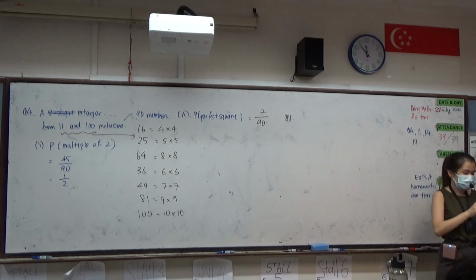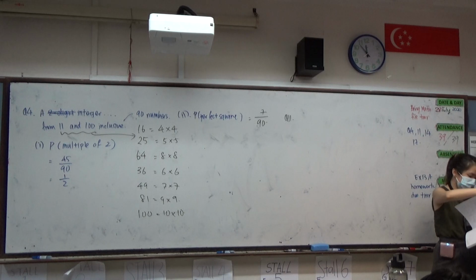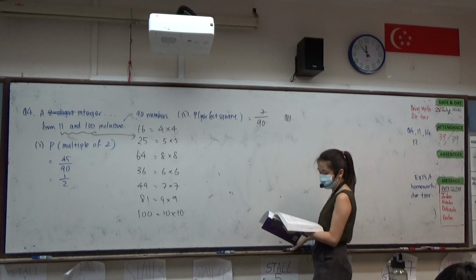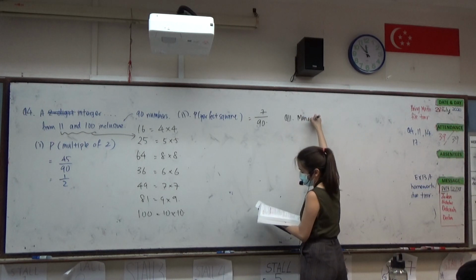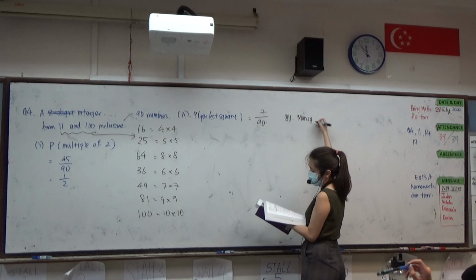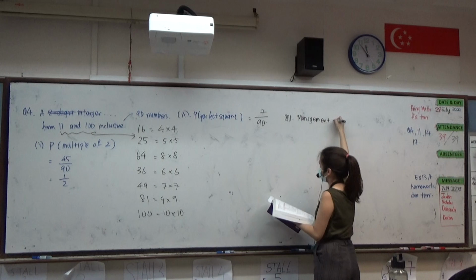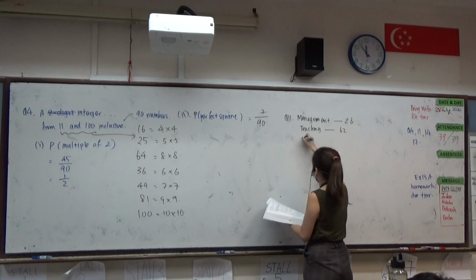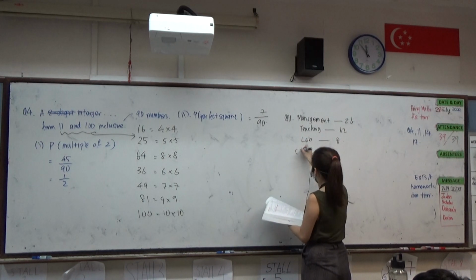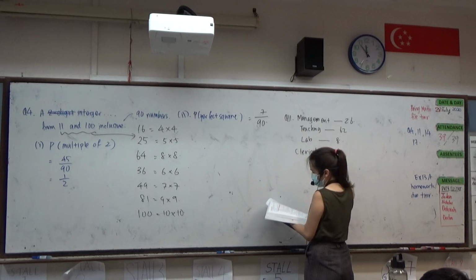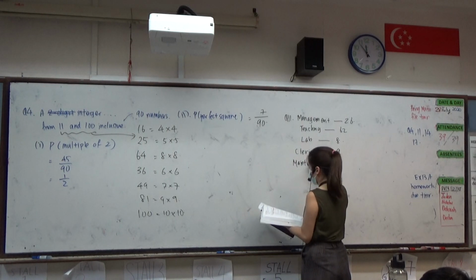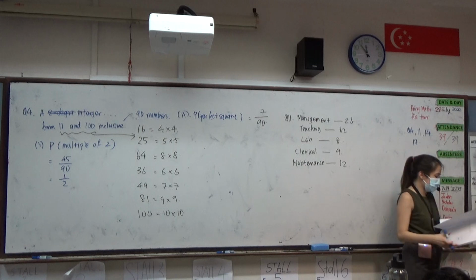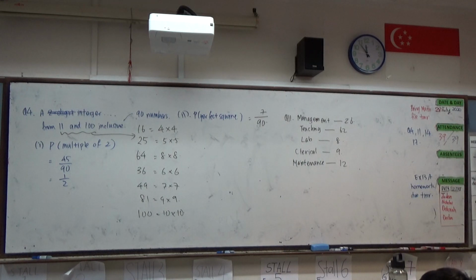Any questions? Next, question 11. Question 11 gives you a table, talking about the different kinds of people working in each type of school, government and private school. Management level there's 26, teaching has 62, lab has 8, clerical 9, and maintenance 12. In 11A part 1, we want to find the probability that you select a teacher.